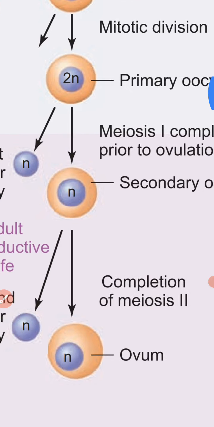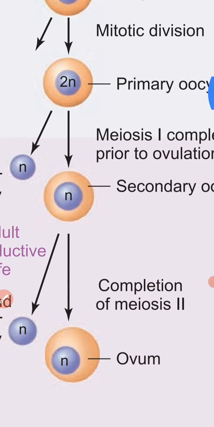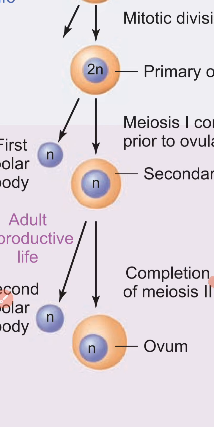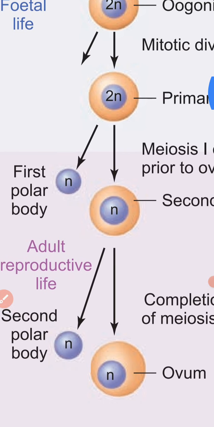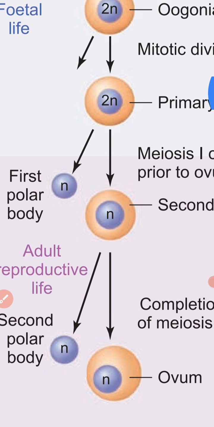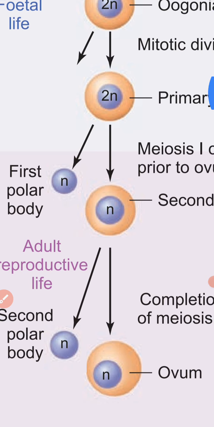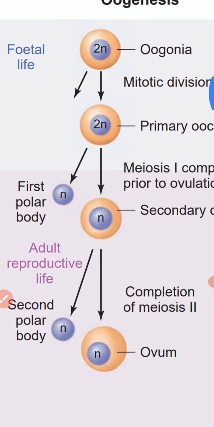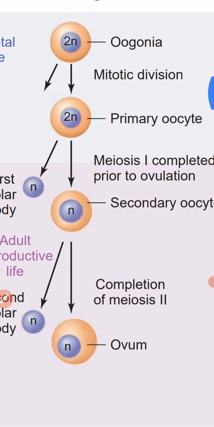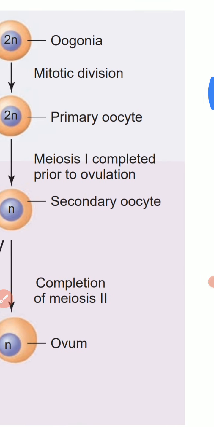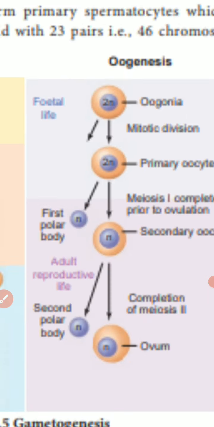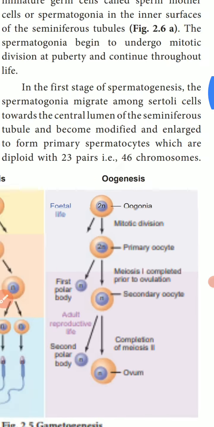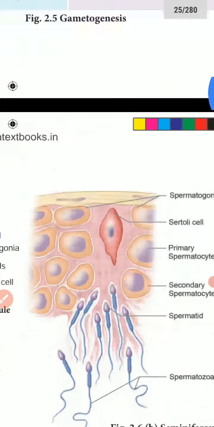Since the nutrients are more in one cell, it becomes large in size. Since the cytoplasm is less in the other, it becomes the first polar body. The secondary oocyte, in adult reproductive life, on completion of meiosis 2, forms the ovum. The ovum is formed only when the sperm contacts the egg.